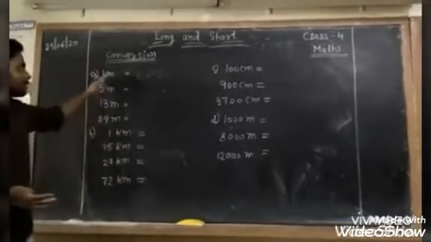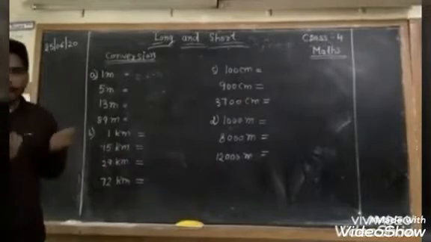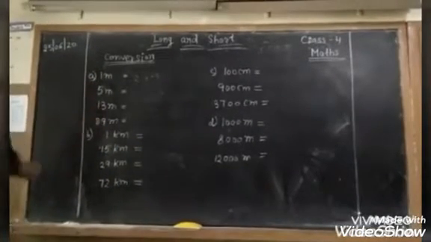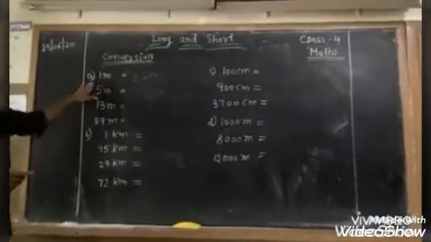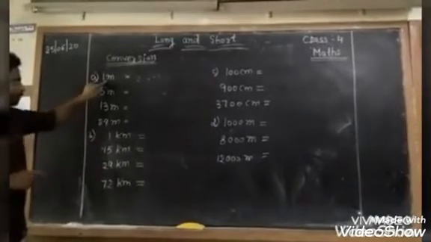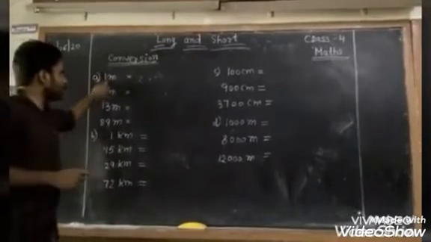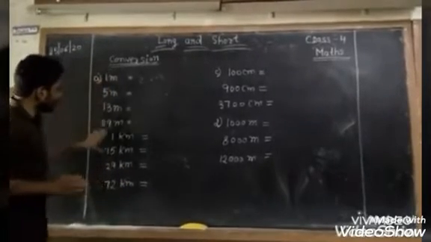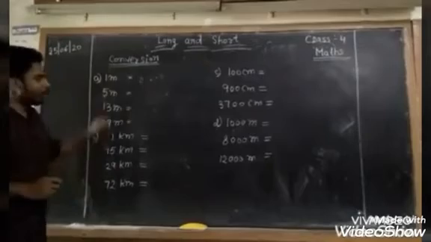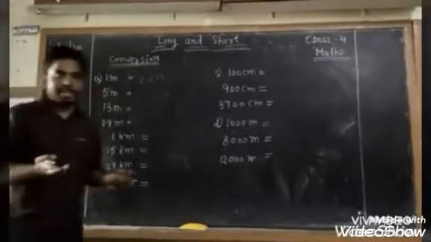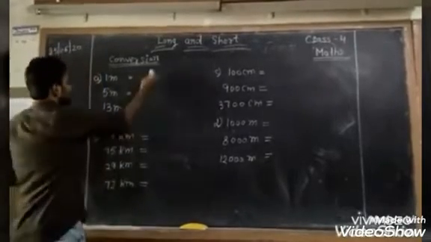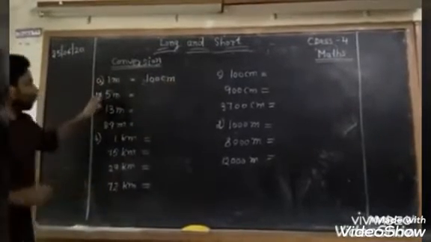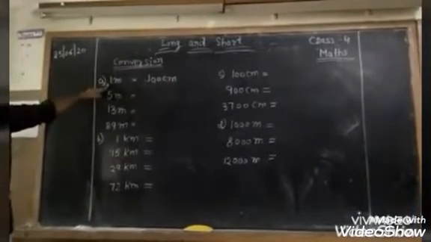Now we will discuss some conversion. This is all related to previous work, relationship between meter and centimeter, kilometer and meter. So tell me, 1 meter equal to how many centimeter? As I earlier told you, 1 meter can be divided into how many parts? Yes, 100 equal parts, and each part equal to 1 centimeter. So we have to convert all this meter into centimeter. So 1 meter equal to 100 centimeter.